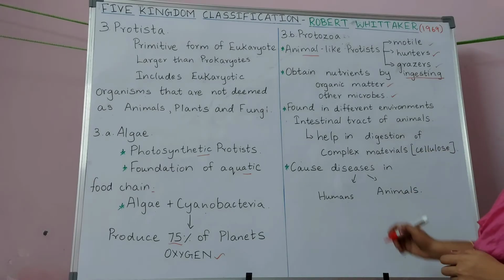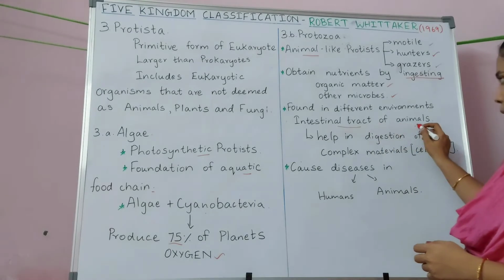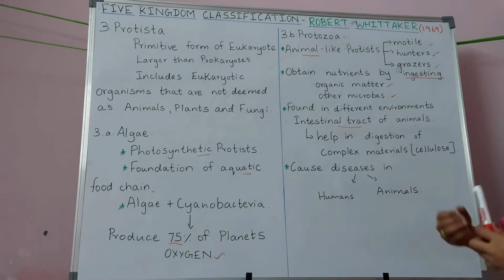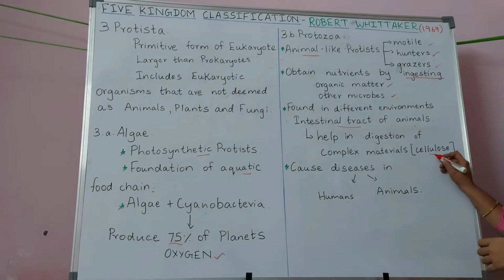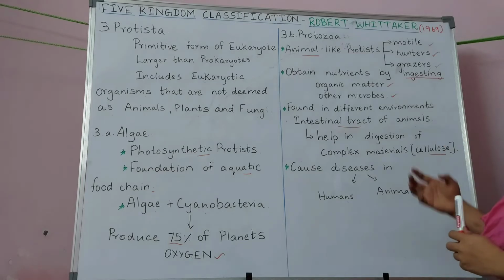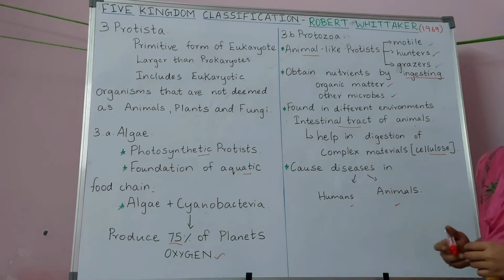They are also found in the intestinal tract of animals. So they help the animals by digesting cellulose. It is a complex material, so they help in the digestion of cellulose. They also cause diseases in humans and animals.